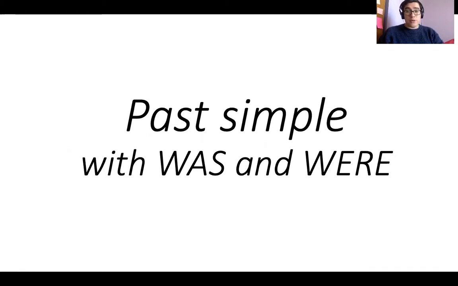So, was and were. Probably you remember the verb to be, ser o estar. The verb to be in present can be used as am, is, or are. I am, he is, she is, it is, we are, you are, they are. Well, in the case of the past, we only have two options, was and were.